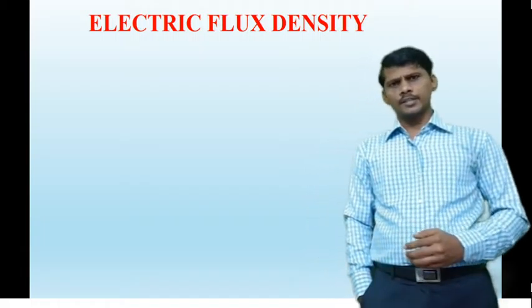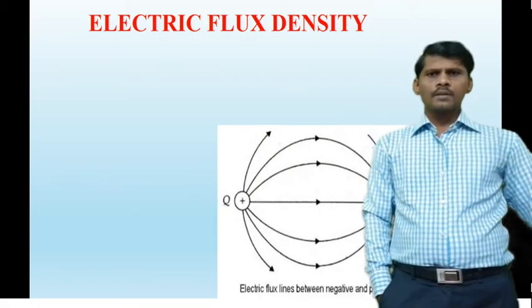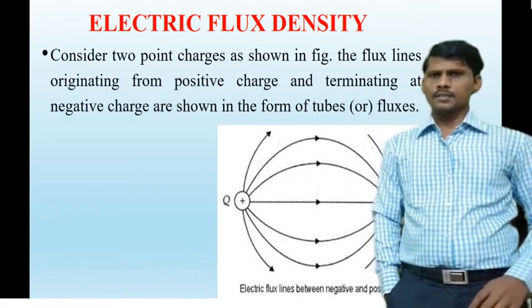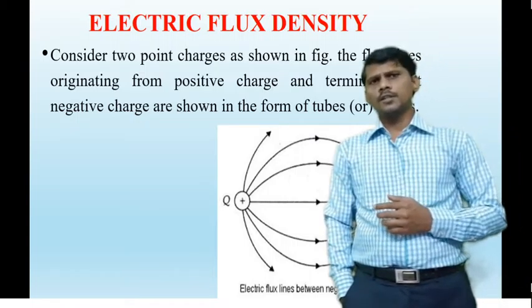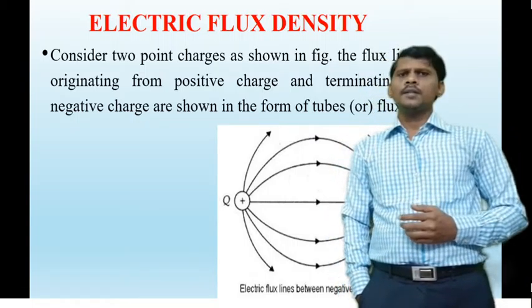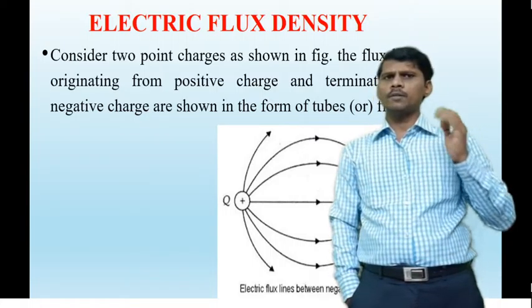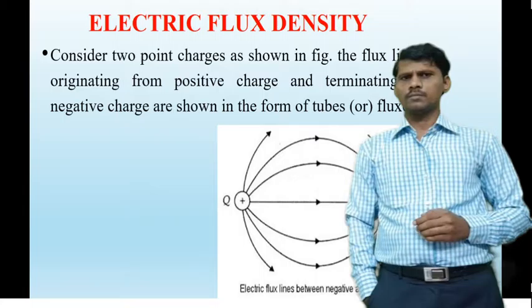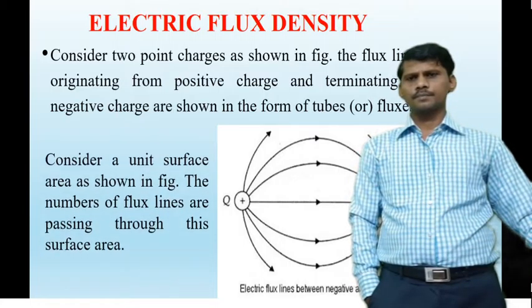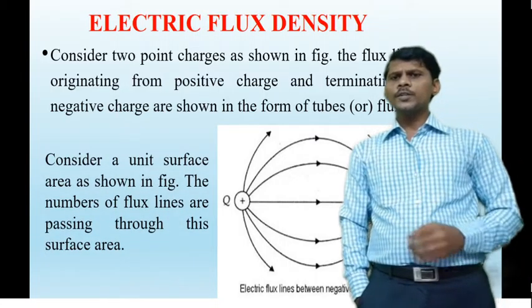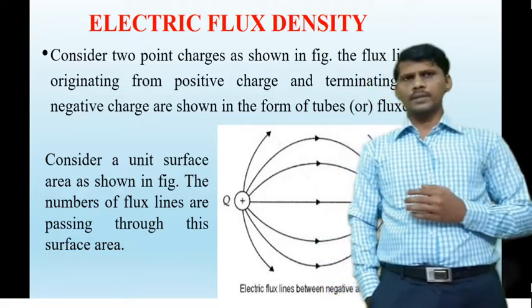The next topic is electric flux density. Consider two point charges as shown in the figure. The electric flux lines always start from the positive charge and terminate on the negative charge. Consider a unit surface area as shown in the figure.